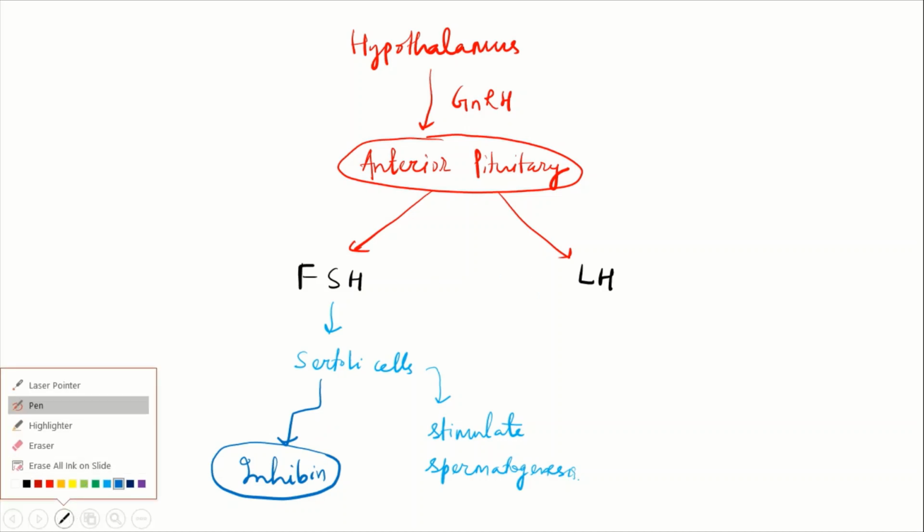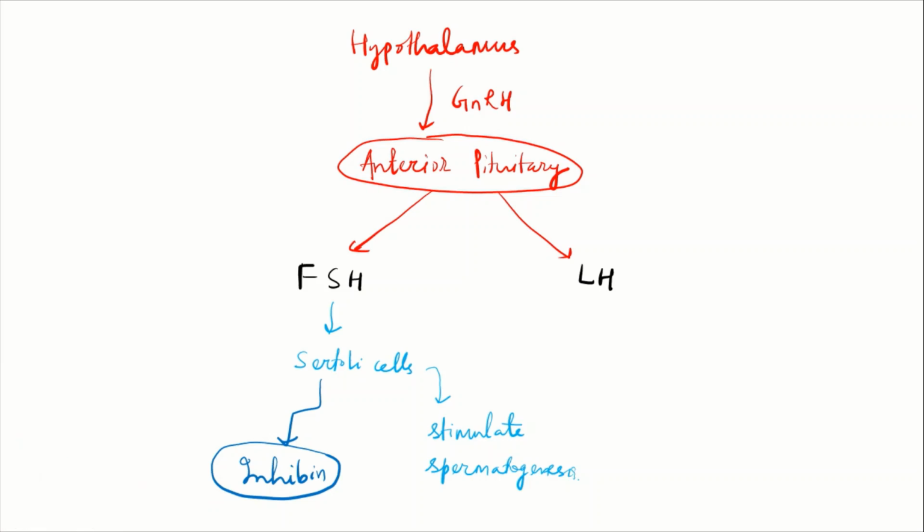Then there will be LH. This LH will stimulate the Leydig cells or the interstitial cells. The Sertoli cell and Leydig cell both are present inside the testis, so this whole process is undergoing inside the testis. These Leydig cells will further form the testosterone.